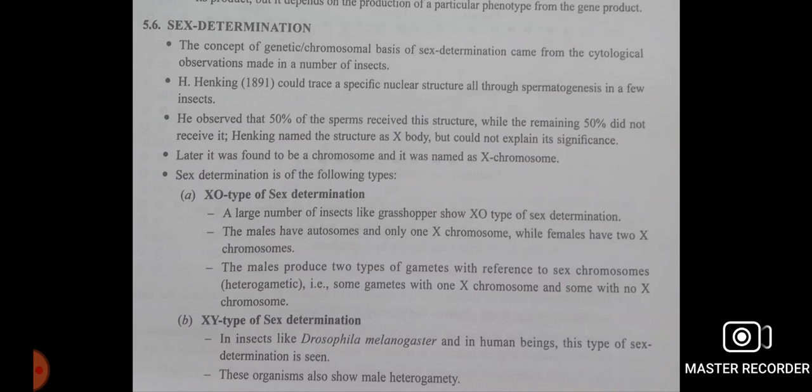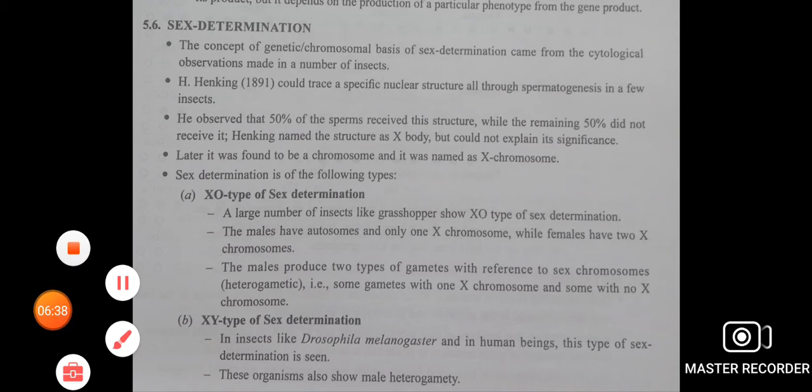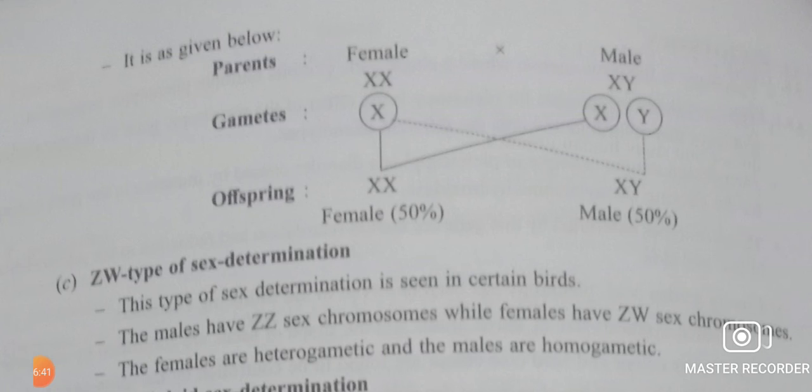Now, XY type of sex determination. This is found in Drosophila melanogaster, the fruit flies, and in human beings. Here the males are heterogametic. Heterogamete means they can produce two different types of gametes. The females produce one type of gamete, that is, all the gametes will have the X chromosome, and males are able to produce two different gametes, one type containing X and one type containing Y.